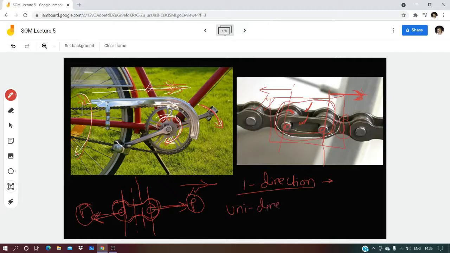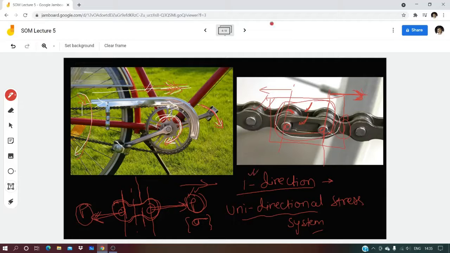Unidirectional stress system. What is this stress system? We will learn shortly, don't worry. In this system only one stress is there, that is the stress due to this force P, which we generally call normal stress sigma. That's it. And in this case it is tension. In some other application it can be compression also, but in this bicycle application, this chain, it is tension. This is very simple one, right?